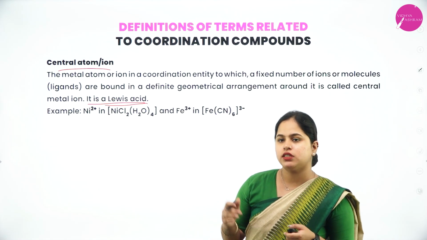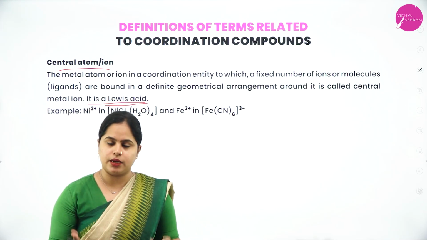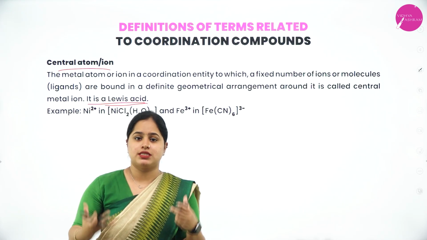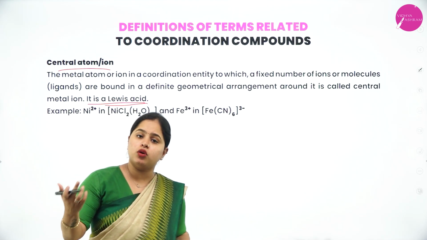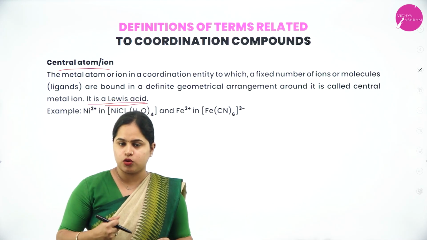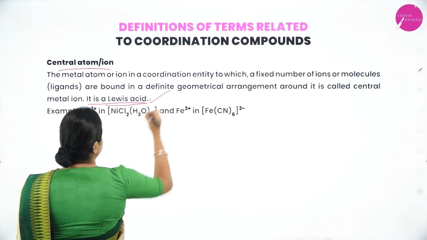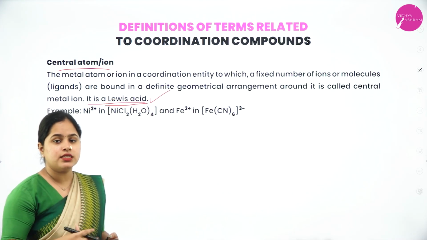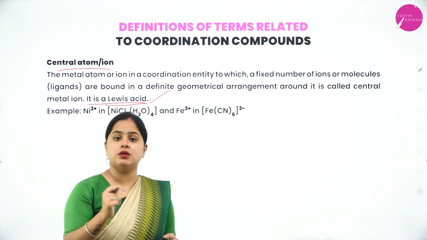In the beginning of the chapter itself, I told you the central metal atom does not take part in donating electrons. The ligands will donate the electrons. They will have lone pairs and they will donate the electrons, and the central metal atom will be accepting those electrons. So electron acceptors are Lewis acids. This is an important point. The central metal atom is a Lewis acid because it accepts electrons.